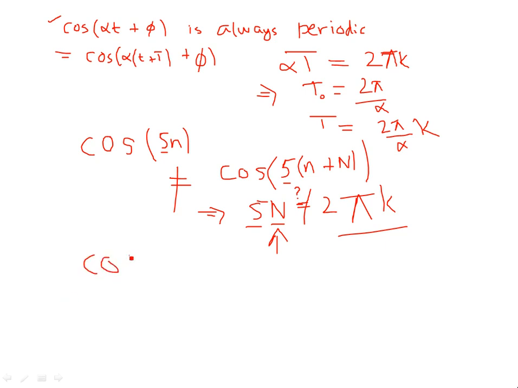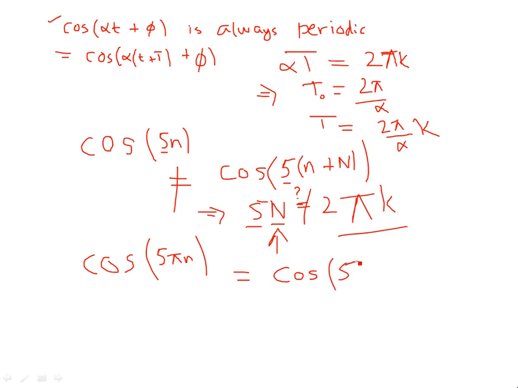So let's try cosine of 5 pi n. I'm going to make the angular frequency a multiple of pi over here. If I need to find the smallest positive integer for which the periodicity holds, I can do that now.